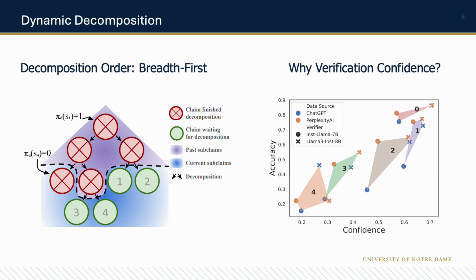And the other question we want to answer is why we use verification confidence. There are two reasons. First of all, there is a lack of ground truth labels for newly generated subclaims. That makes accuracy-based evaluation not feasible for evaluating verification improvement after each decomposition. And the second reason is we found a strong correlation of verification confidence with accuracy. You can see in this figure, irrespective of data sources, ethnicities, and even verifiers, verification confidence exhibits a strong positive correlation with accuracy, with a 0.88 Pearson correlation coefficient.